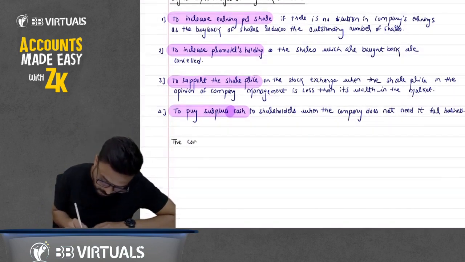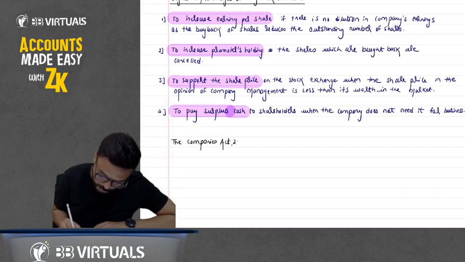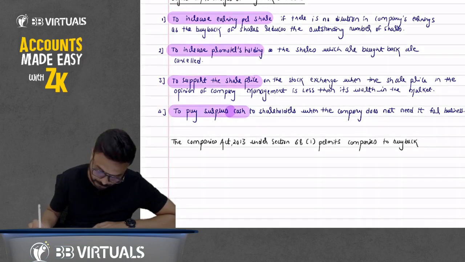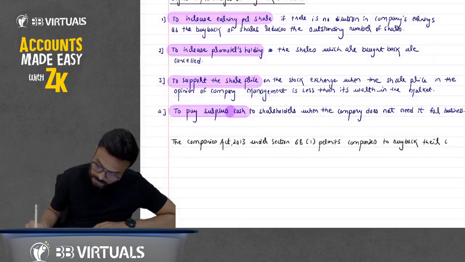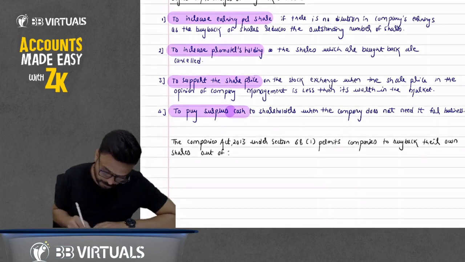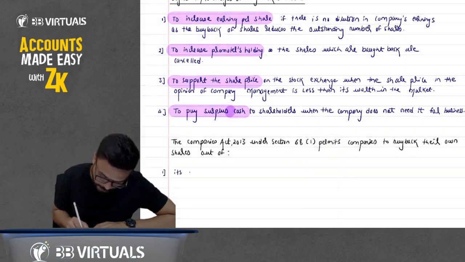The Companies Act 2013, under section 68 subsection 1, permits companies to buy back their own shares out of, so they can do the buyback out of, first point, out of its free reserve.